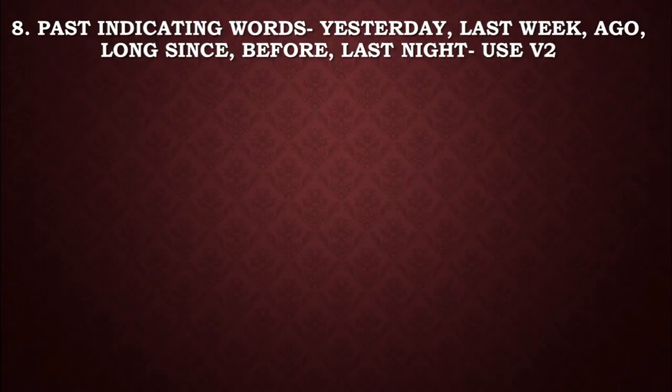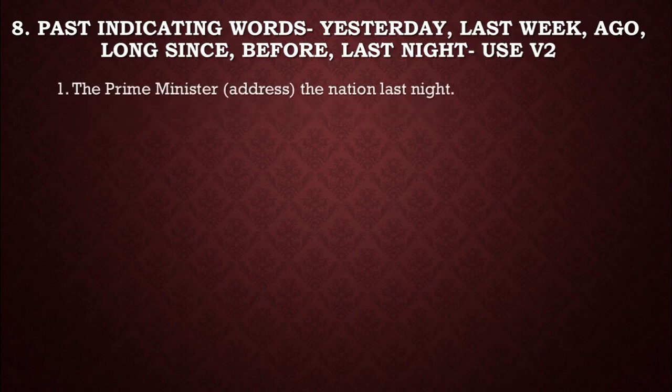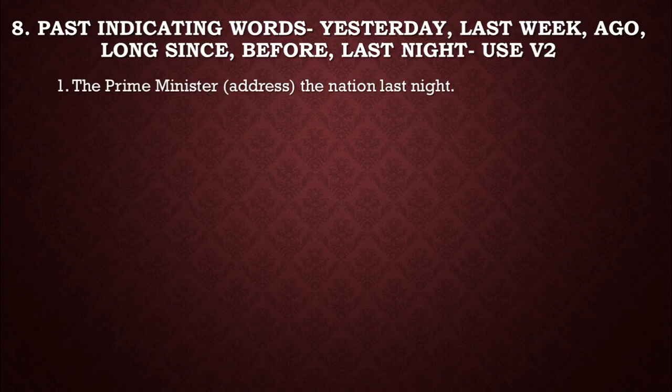Past indicating words like yesterday, last week, ago, long since, before, last night. If you have some words like yesterday, last week, ago, long since, before, or last night, use V2. We all know that all these words indicate past situation, past form. So we have to use V2 form, I mean past form of verb with these words. That means we have to use past simple tense.